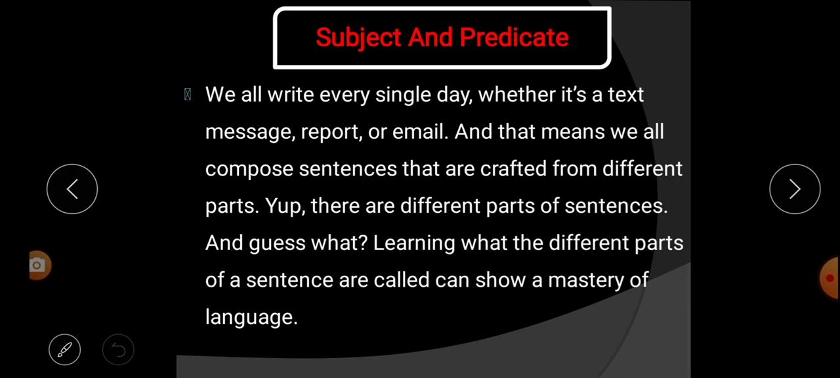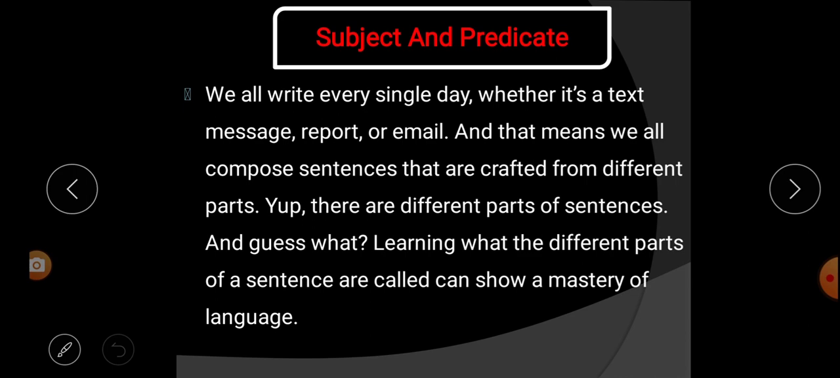And that means we all compose sentences that are crafted from different parts. So from this example we come to know that we all compose sentences. Though every day we may not write an essay, letter, story, notice or paragraph, even then we write at least something. Especially we write our fair copy, we complete our notes, etc. So at least we write or compose something every day.